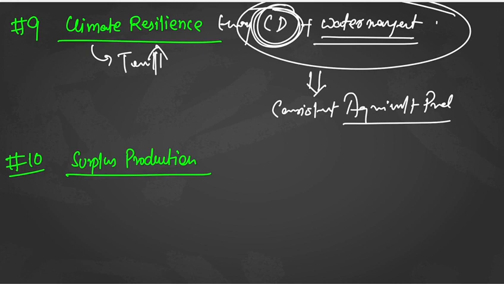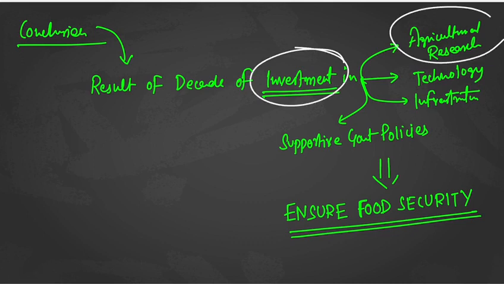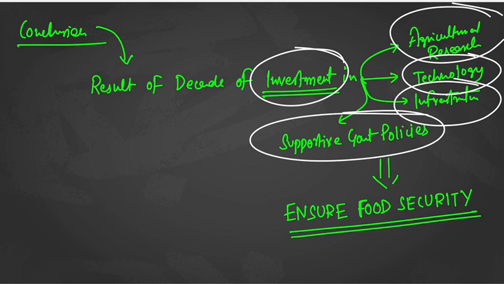Then if you talk about surplus production, you could have written that because of the above factors, there is surplus production. Is it okay? Then in the conclusion part, you could have written that all these things are a result of decades of investment in agricultural research, technology, infrastructure, and supportive government policies, because without government policies, without subsidies, without credit facilities, inviting investments into this sector would not be easy.